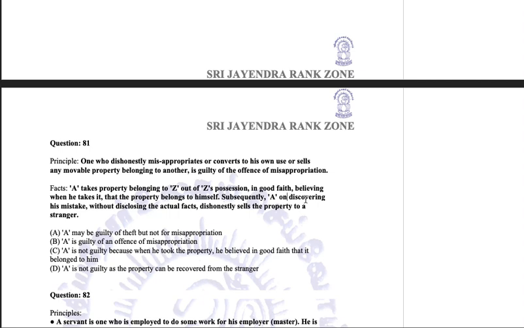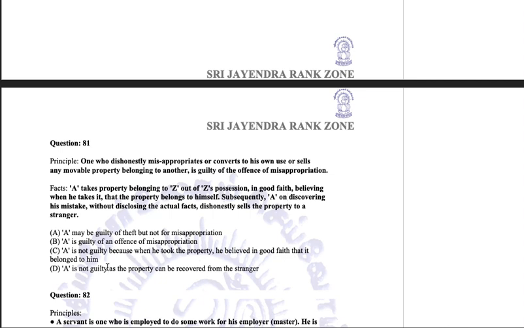But now A has discovered his mistake. Now, what should he do? He should go and return it, but without disclosing the actual facts, he dishonestly sells the property. Now, that is a wrong. A may be guilty of theft, but not of misappropriation. A is guilty of the offense of misappropriation. A is not guilty because when he took the property, he believed in good faith that it belonged to him.